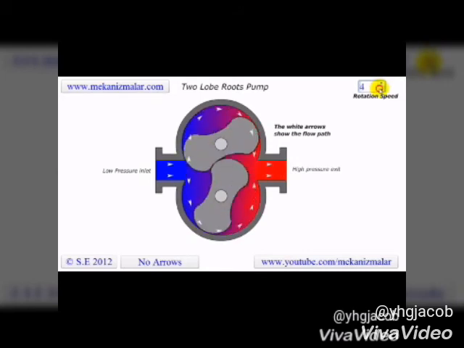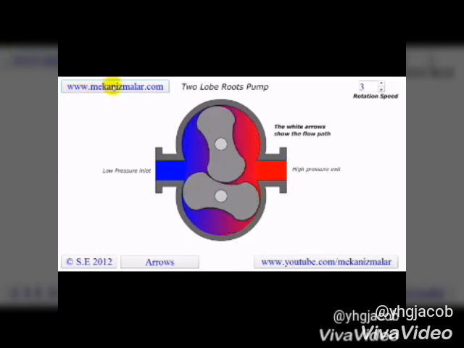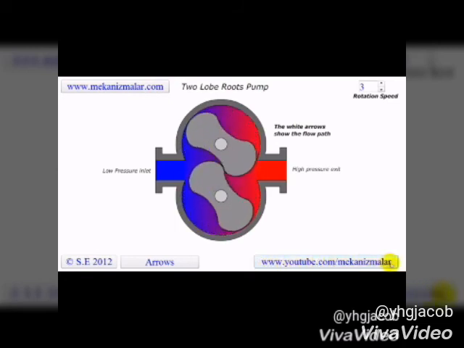two lobes which are moving, interacting with each other. Lobe compressors are similar to an external gear pump in operation, in that fluid flows around the interior.